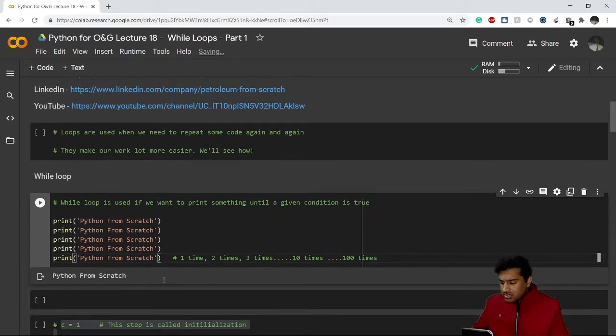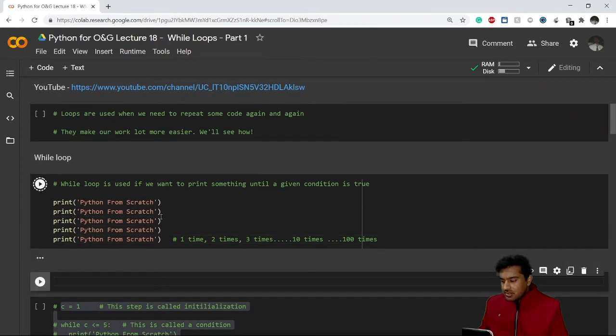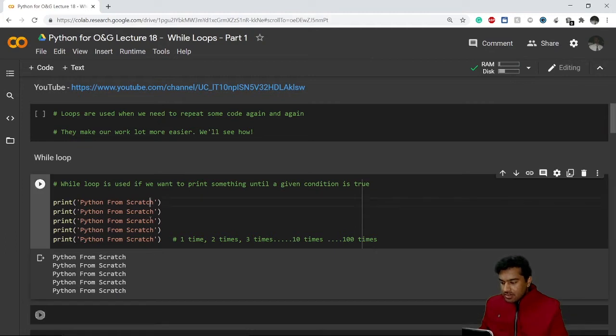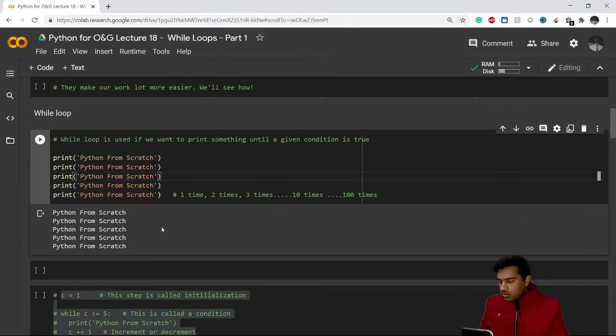In this much time I have only written 4 to 6 lines. Just imagine how much time I'd take to write it 100 times. That is why while loops come into the picture.